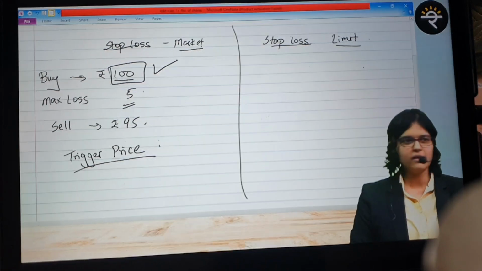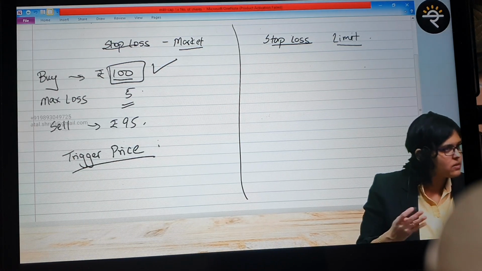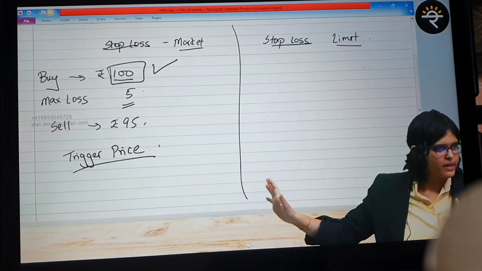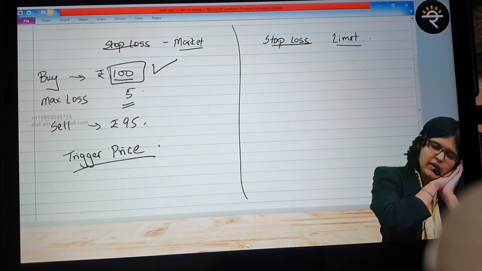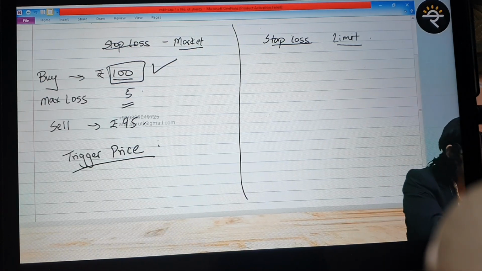You can imagine, everyone answer quickly. What is the current market price? The current market price is 100 because I bought it right now. My expectation is that it will go up, but if it goes down, then I'm going to be in tension. Delhi is still very far; 95 is way too far from the current market price. So can I say 95 is like a sleeping order right now? Why sleeping order? Because it's way away from the current market price. So the stop loss order is a sleeping order right now.